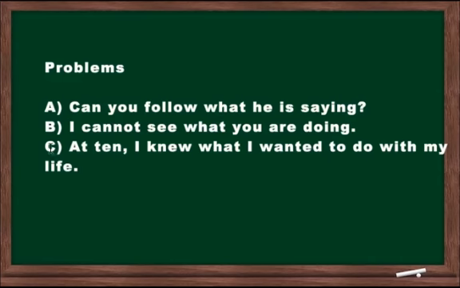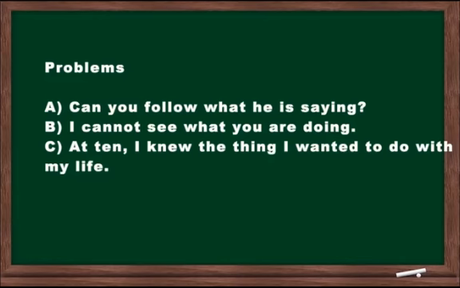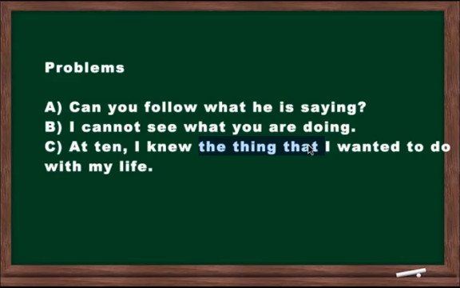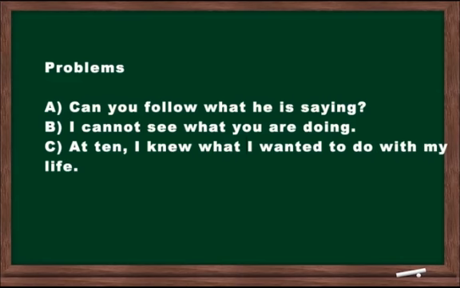And here, number C, let's try one more. At 10, I knew what I wanted to do with my life. So what do you think what is? Maybe at 10, I knew the thing that I wanted to do with my life. Now notice here, the thing that I wanted to do, it's kind of hard to describe. It's not a very good word, so it's just easier to say I knew what I wanted to do with my life. And that's it. Those are the problems. I hope you got them all right, and as always, I hope you enjoyed the lesson.